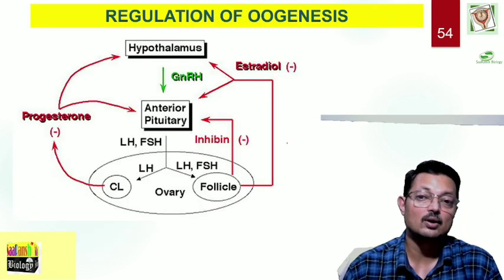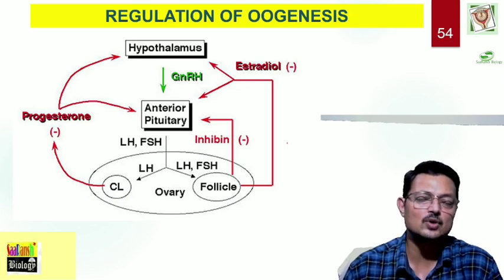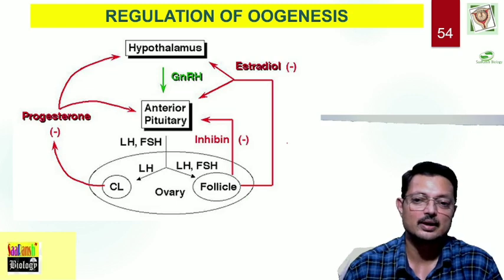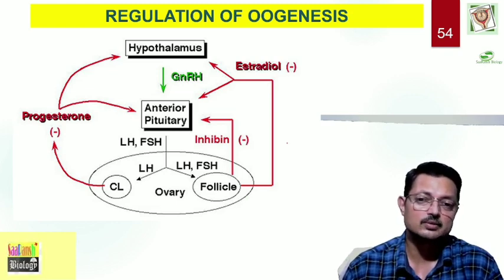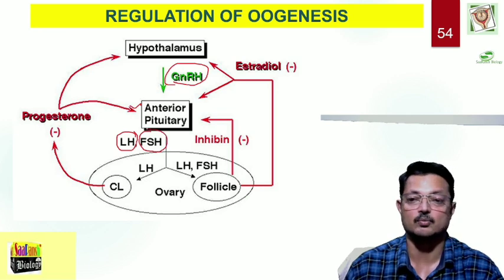Now let us have a look at the regulation of oogenesis. Oogenesis is also regulated by the hypothalamus, anterior pituitary and ovary. The hypothalamus releases GnRH, or gonadotropin releasing hormone, that acts on the anterior pituitary, which produces LH, luteinizing hormone, and FSH, or follicle stimulating hormone.